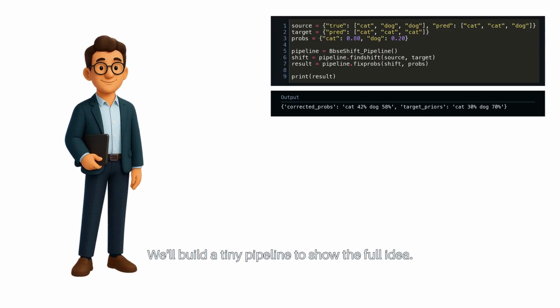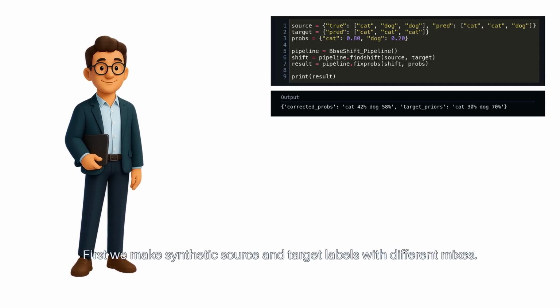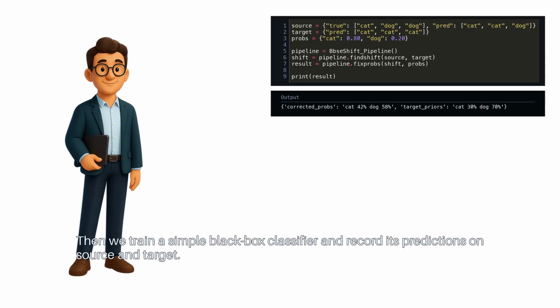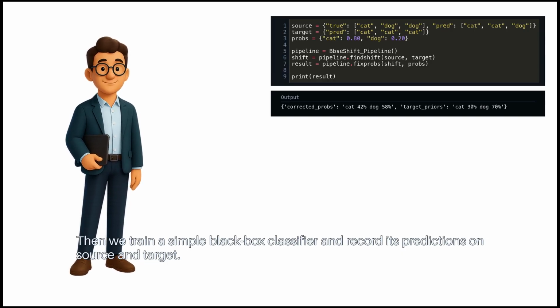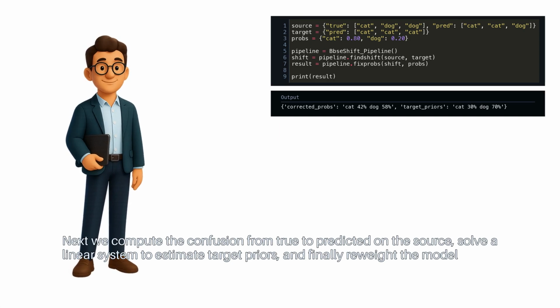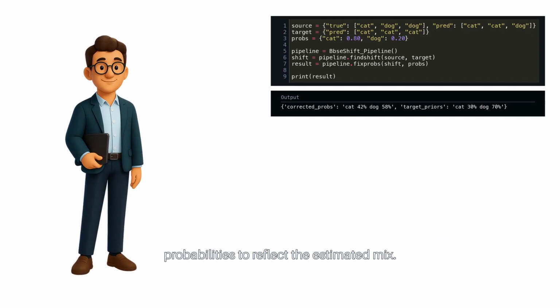We'll build a tiny pipeline to show the full idea. First, we make synthetic source and target labels with different mixes. Then we train a simple black box classifier and record its predictions on source and target. Next, we compute the confusion from true to predicted on the source, solve a linear system to estimate target priors, and finally reweight the model probabilities to reflect the estimated mix.